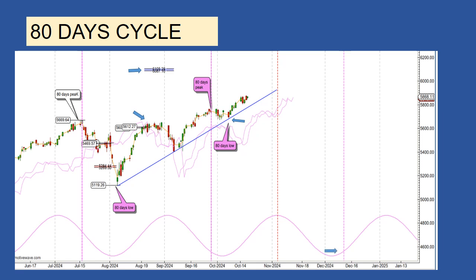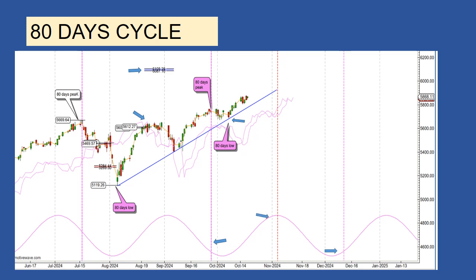The peak for the actual 80 days formed on September 26th at 5,767, on the right part of the cycle. Because the next 80 days low will also be the end of the 20-week cycle, I expect the next one to form on the left part of the cycle.